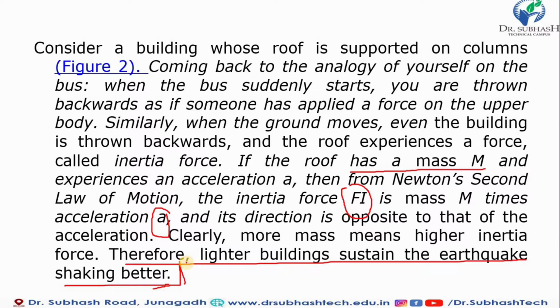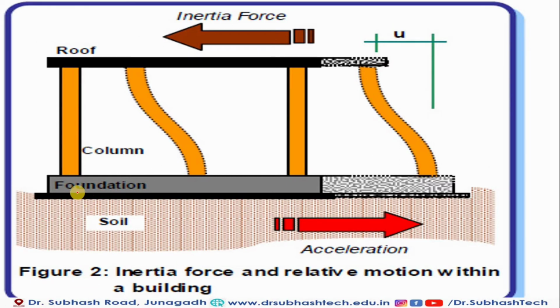Now we take the second figure. Create in your mind that the foundation rests on soil. You can see that the foundation is fixed, the columns are attached to the foundation and the roof. You can see that the roof has mass M and the columns are attached to the foundation. Now the acceleration travels in this direction of the figure. You can see the inertia force is always in the opposite direction of this acceleration. You can see it in this figure. So what happens? If the building is stable, there is no inertia force. While if the inertia force occurs, you can see the effect on the columns.